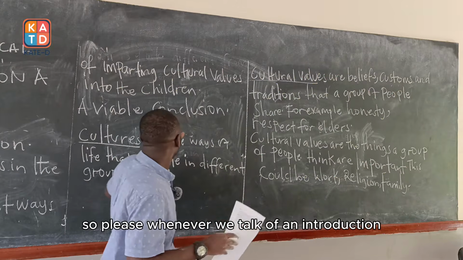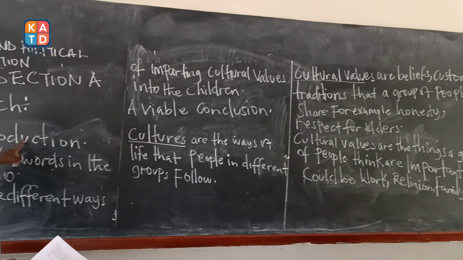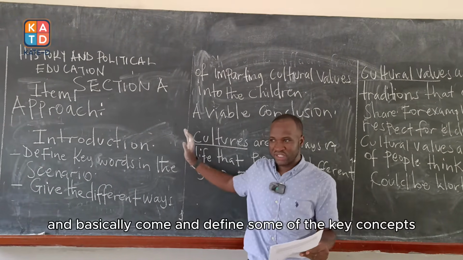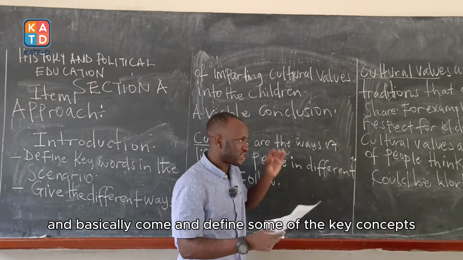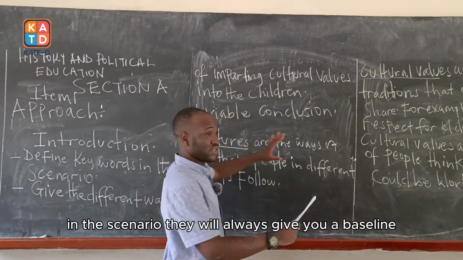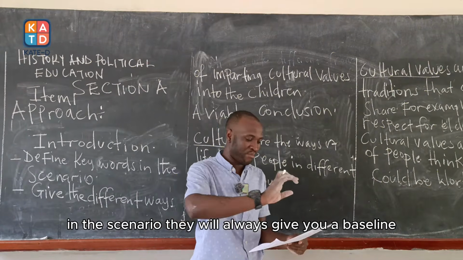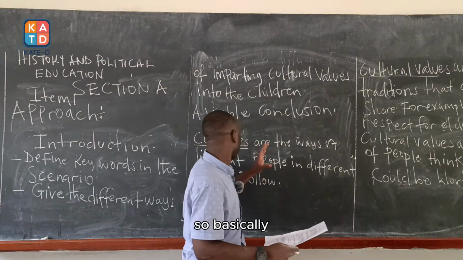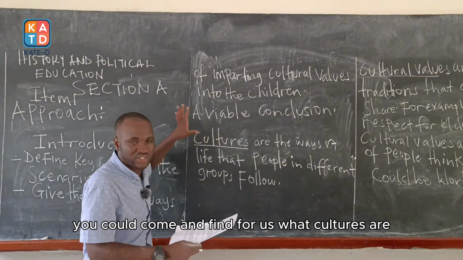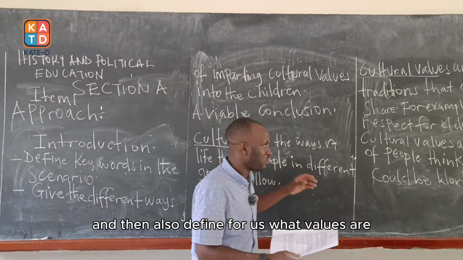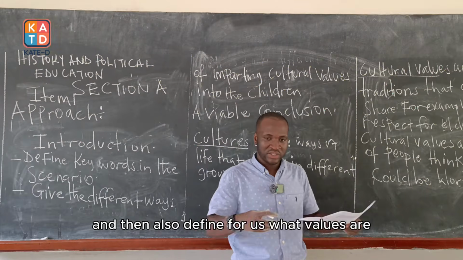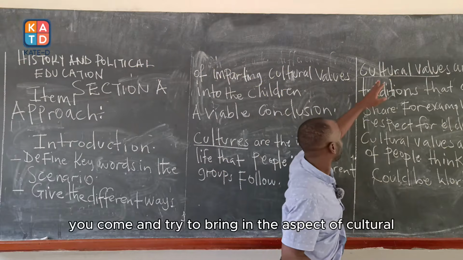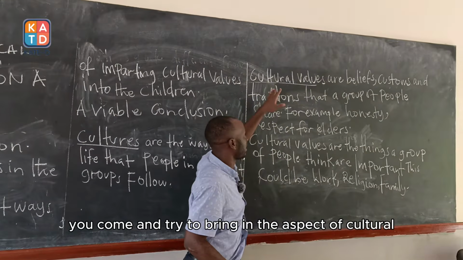So, please, whenever we talk of an introduction, I want us to always reflect, read again the scenario, and define some of the key concepts in the scenario. They will always give you a baseline of what you are supposed to write in your introduction. So basically, you could define what cultures are, and then define what values are, which are beliefs possessed by a certain group of people, and then bring in the aspect of cultural values.